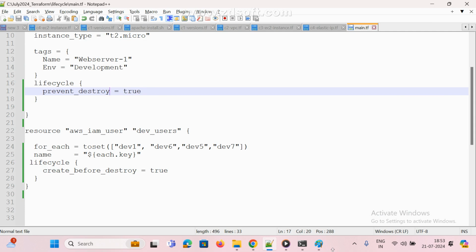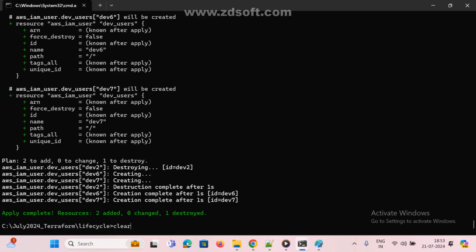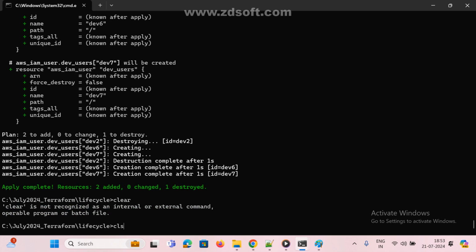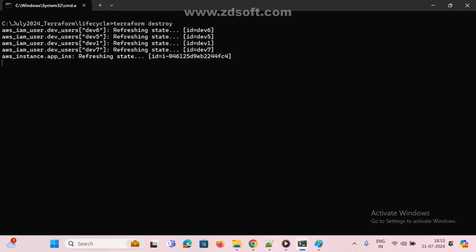So now I am going to use the terraform destroy command. Generally if you use terraform destroy, what is happening? It gets deleted, removed, destroyed. But you should get an error message if it is working properly. So if it is working correctly, we are getting one error message.